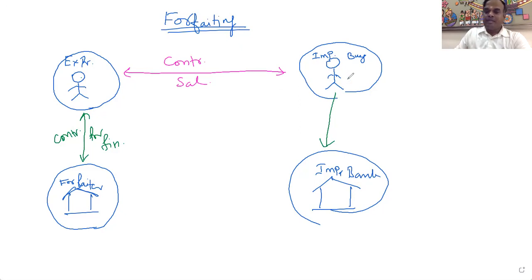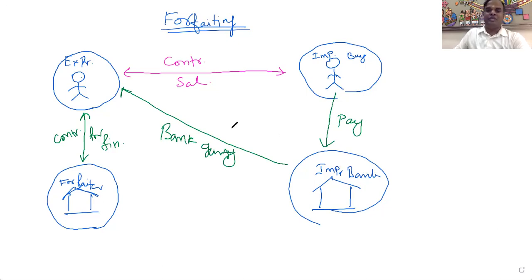Then the importer with the importer's bank, for the purpose of giving a bank guarantee. What for the bank guarantee? The importer will pay the money properly. For that purpose, somebody has to give the guarantee. That is called what? The importer's bank has to give the bank guarantee. Clear?